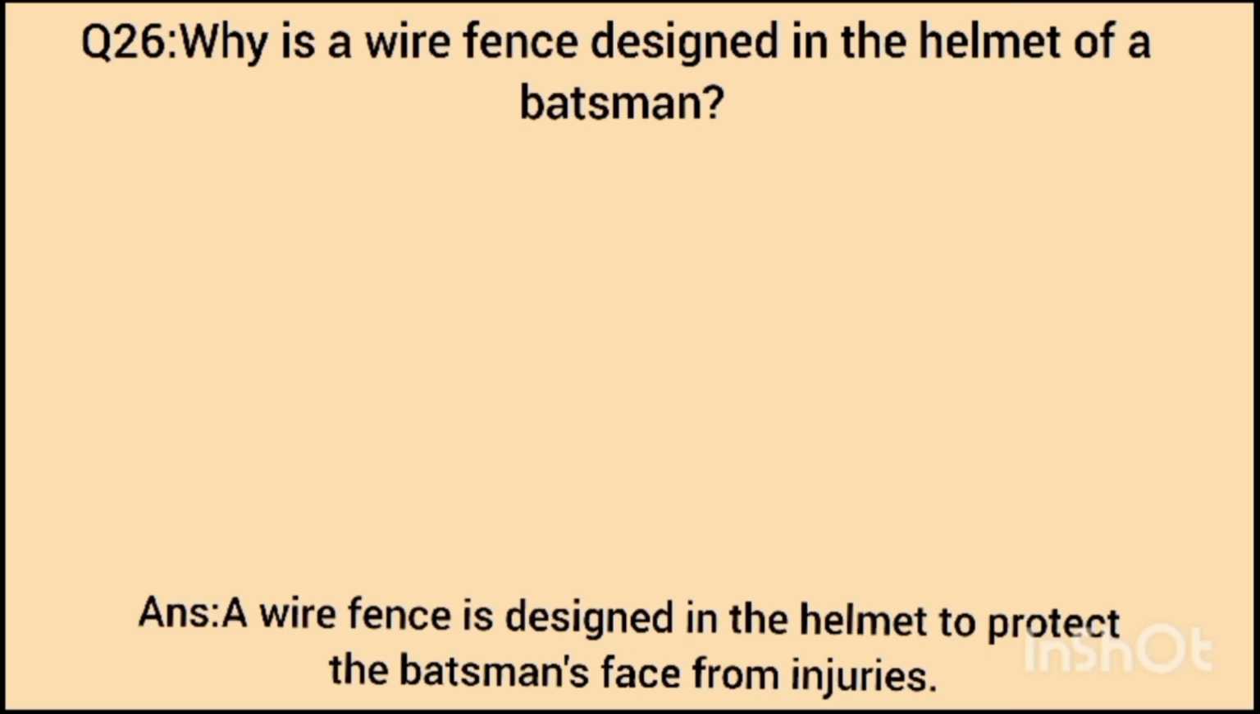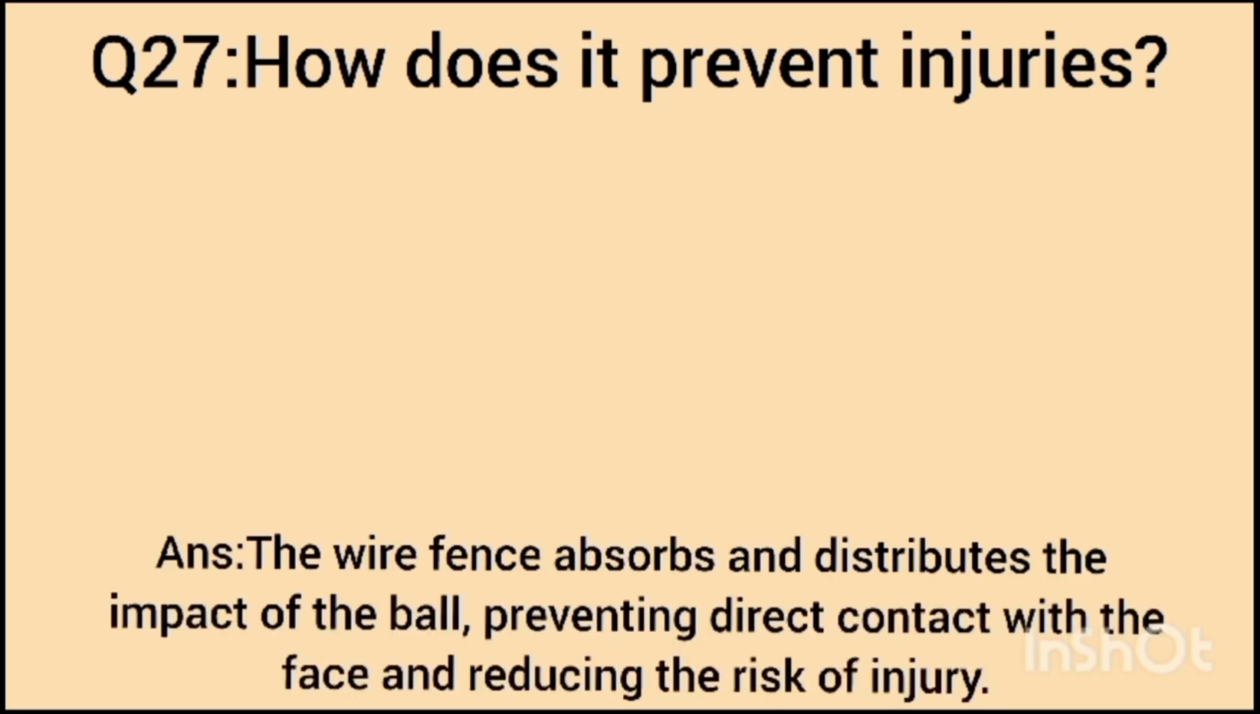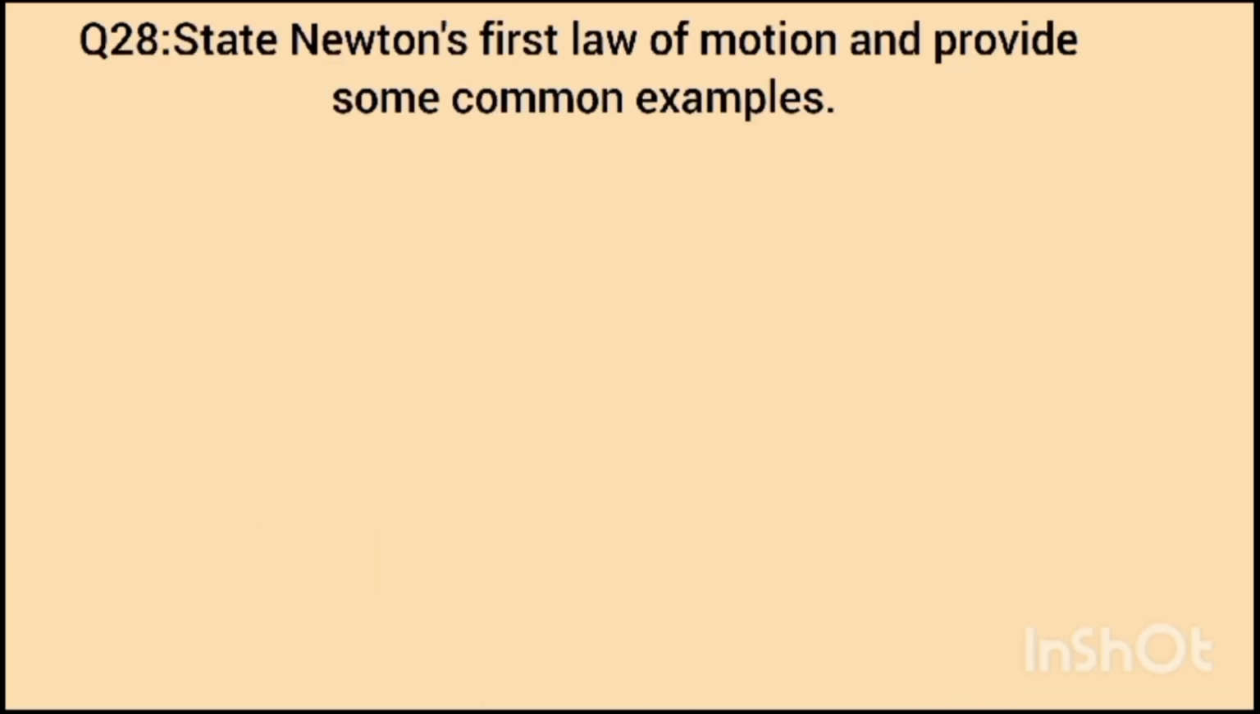Question number 26. Why is a wire fence designed in the helmet of a batsman? Answer: a wire fence is designed in the helmet to protect the batsman's face from injuries. Question 27. How does it prevent injuries? Answer: the wire fence absorbs and distributes the impact of the ball, preventing direct contact with the face and reducing the risk of injuries.